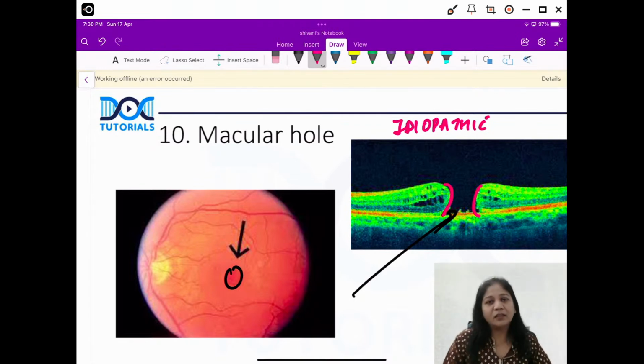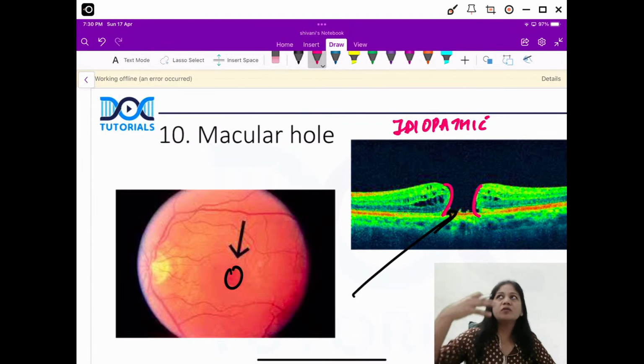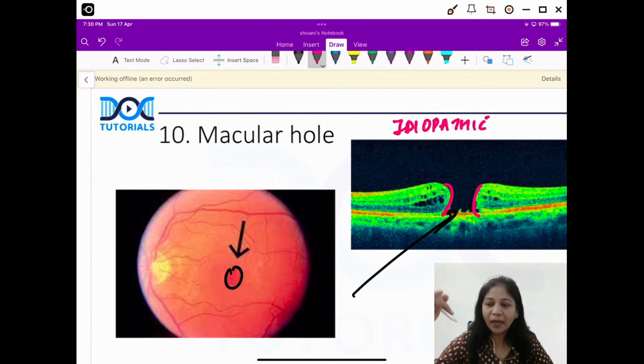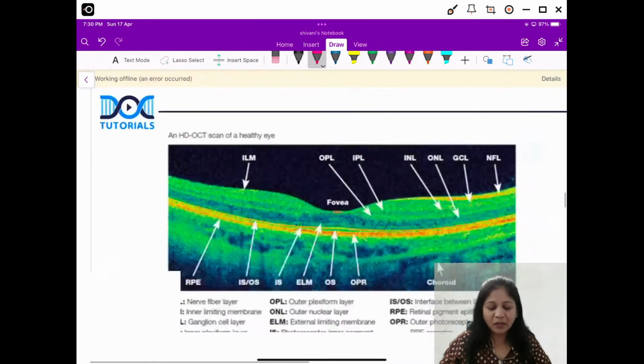So senility is another important cause. Next is when you look directly at the sunlight, the hazardous UVB radiations, right? And next can be trauma. So traumatic holes are not very common, I would like to say, okay? People get confused that a macular hole must be because of trauma. No, mostly these are idiopathic senile holes, okay? So this can be an important image based question, or they can ask you what is the history and what is the presentation of the patient. So guys, macular hole is another expected question.